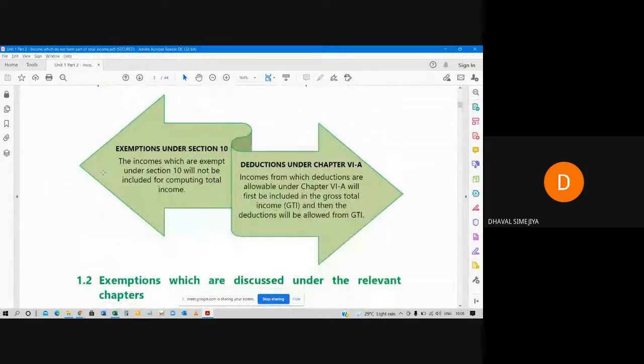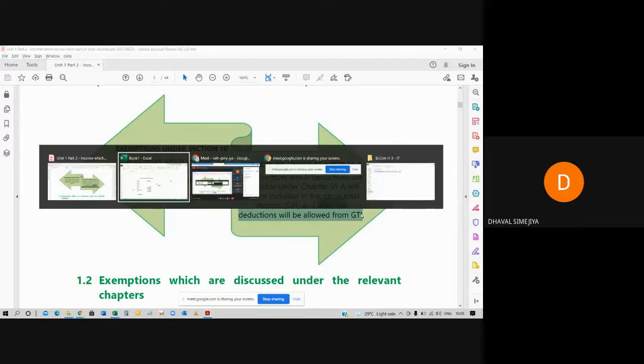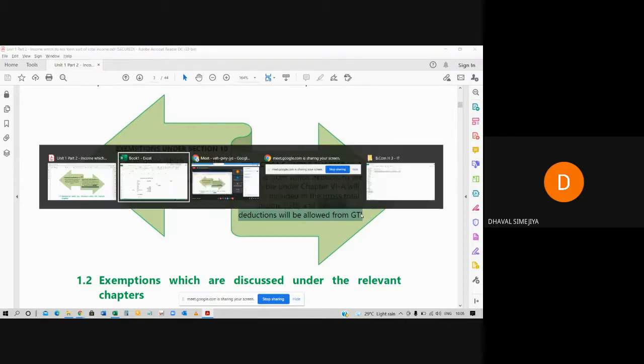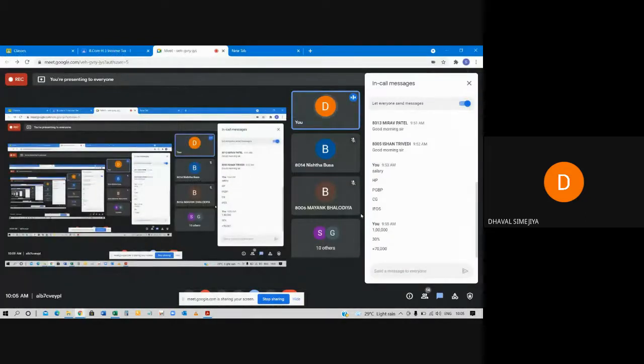Okay, now exemptions, here the same thing is written, will not be included in computing total income. Deductions, which are allowable under chapter 6A, will first be included in gross total income and then deductions will be allowed. Difference between exemption and deductions clear, class? Hello, is it clear or not?